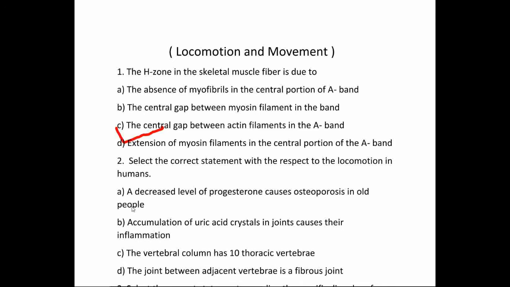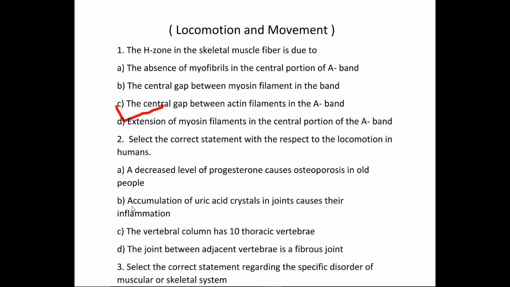Question number 2. Select the correct statement with respect to the locomotion in humans. Option A, a decreased level of progesterone causes osteoporosis in old people. Option B, accumulation of uric acid crystals in joint causes their inflammation. Option C, the vertebral column has 10 thoracic vertebrae. Option D, the joint between adjacent vertebrae is a fibrous joint. So our correct option is option B, accumulation of uric acid crystals in joint causes their inflammation.